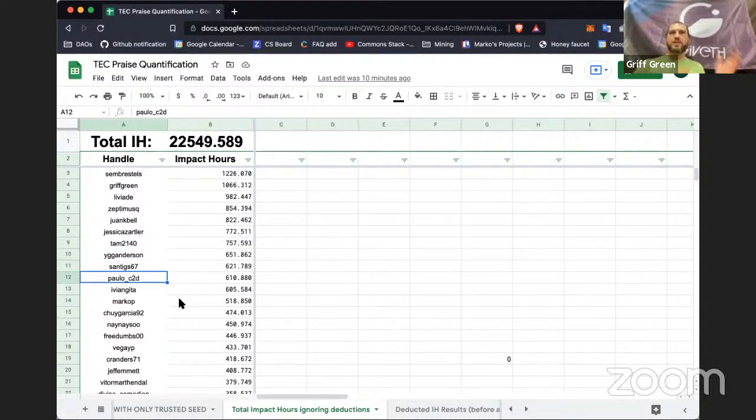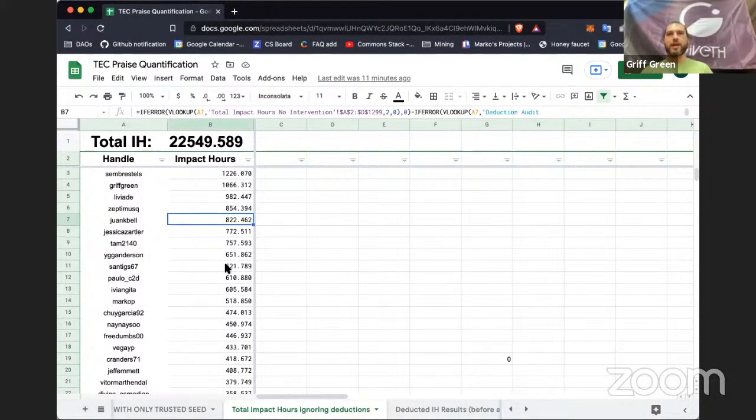This would have been a better leaderboard to show people of how things are shaping up than the deductions, because people being paid, like Zeptimus had a lot of impact hours, but that's because of this list, he was the only one in the top 10 that never received payment. And that made him look really high. When really it's just, he was volunteering, and that put him at a much higher rate. But then because of the challenge, he actually started getting payments, and social things are really interesting, right?